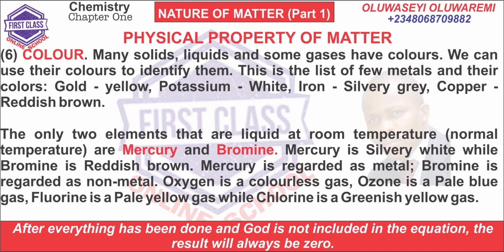Mercury is silvery white, while bromine is reddish brown. Mercury is regarded as a metal. Bromine is regarded as a non-metal. Oxygen is a colorless gas. Ozone is a pale blue gas. Fluorine is a pale yellow gas, while chlorine is a greenish yellow gas.